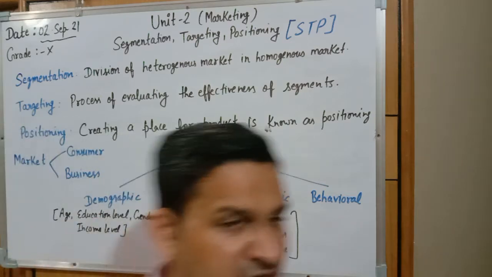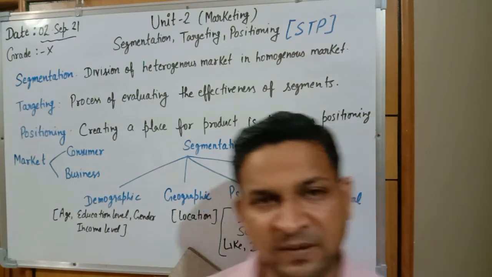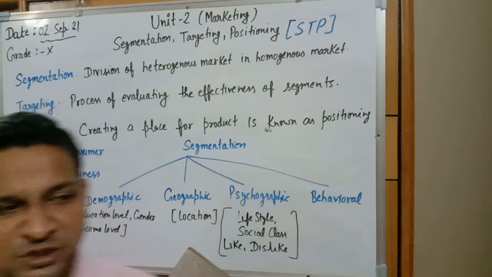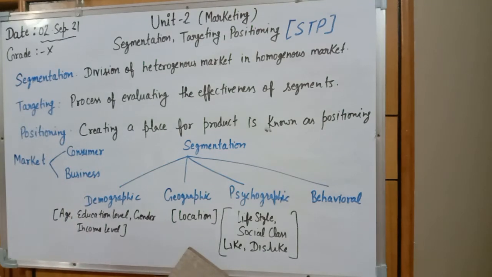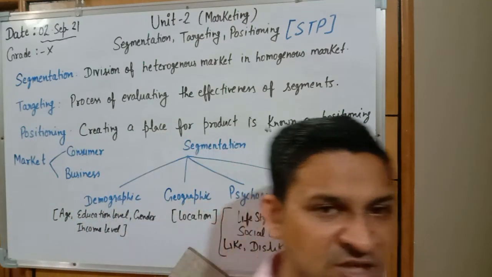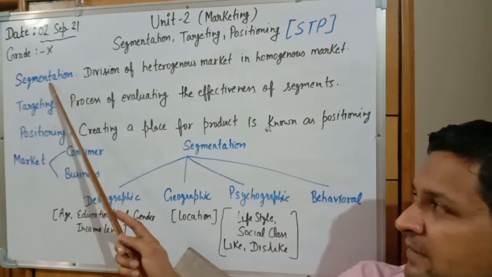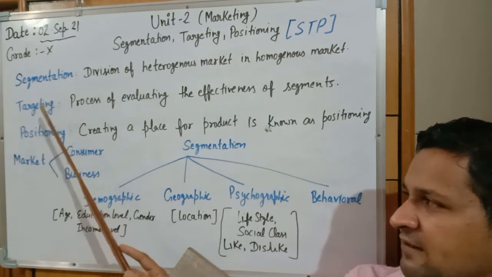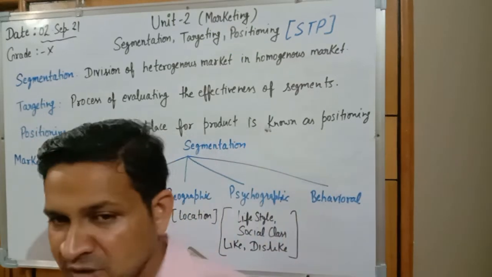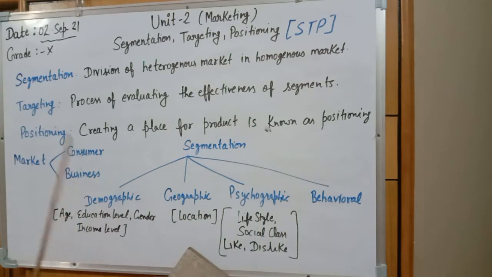So the examiner can ask what is the full form of STP. The answer will be segmentation, targeting and positioning. Which one is the first process? That is segmentation. The second process is known as targeting, and the third process is known as positioning. The result of segmentation will go to targeting, and the result of targeting will go to positioning. So let's start with the discussion now.